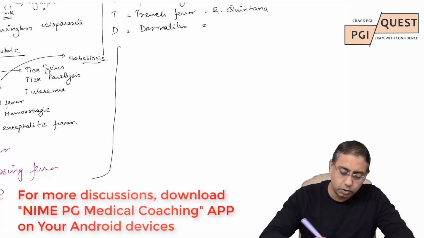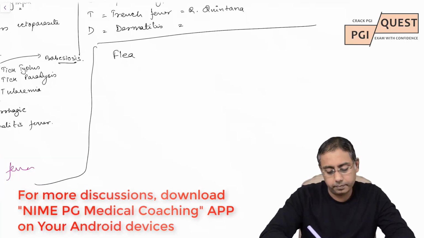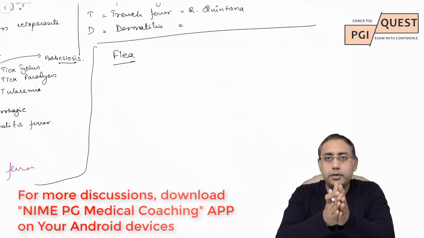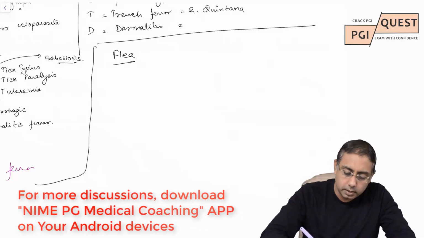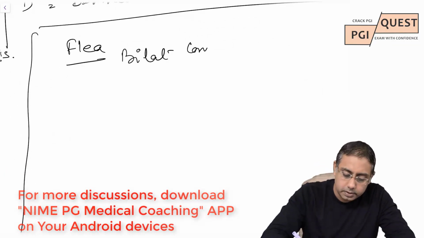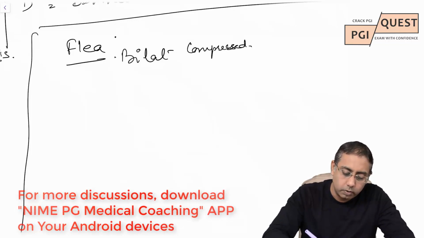Last we would like to talk about is the flea. Please remember, first feature, fleas are bilaterally compressed insects and they are all wingless.